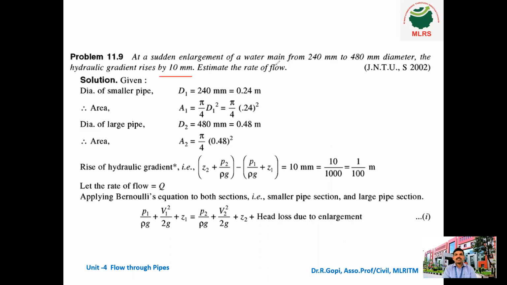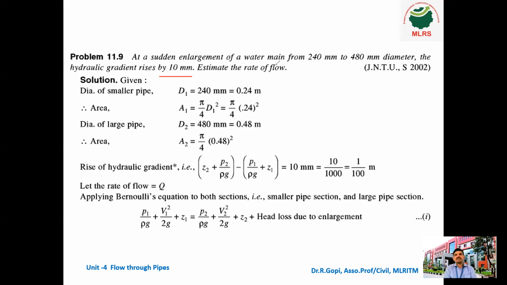In a pipe, water is flowing. So at a particular point, the diameter of the pipe is increased, that means enlarged, 240 mm to 480 mm. That means double the size. Okay, the hydraulic gradient rises by 10 mm. What is meant by hydraulic gradient? Hydraulic gradient is nothing but a line which shows the summation of pressure head plus datum head. Okay, the summation of pressure head and datum head is called hydraulic gradient.